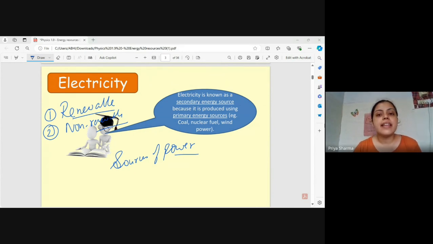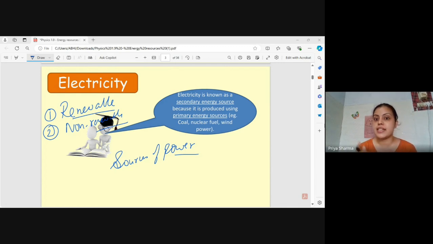They can be naturally replenished. You can naturally get it again. They won't run out. If you have used them, it doesn't mean that after using them they would run out after some time. No, that won't be the case. Once you have used it, it will be generated again naturally. Now, these are also cleaner for the environment.